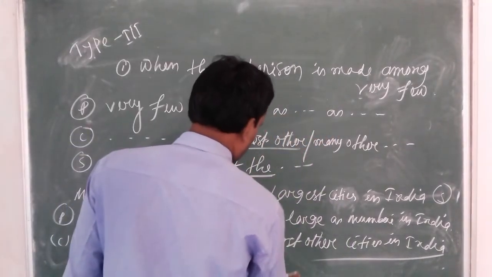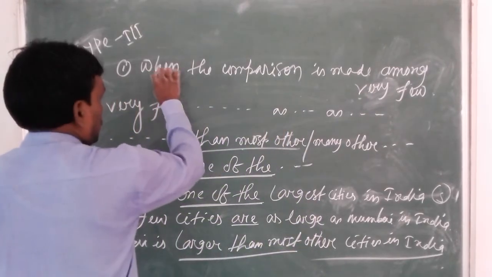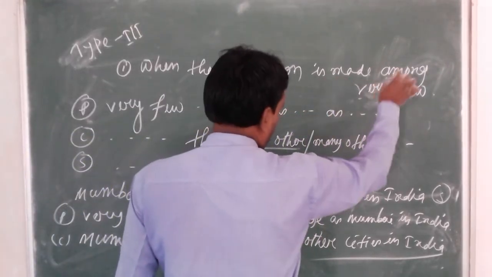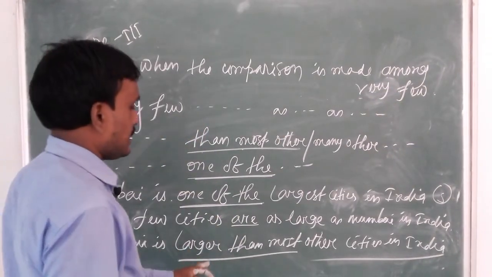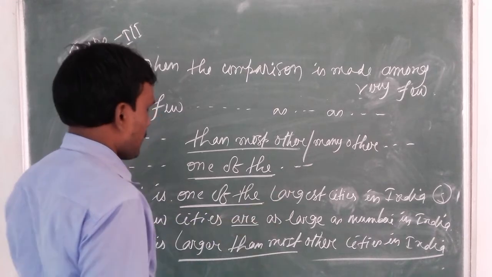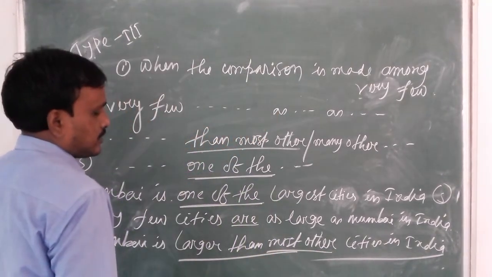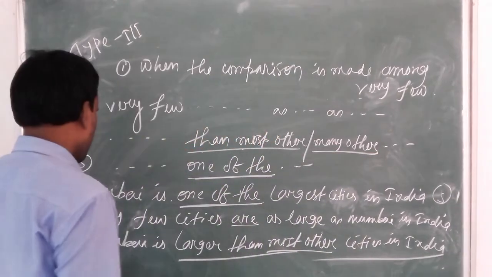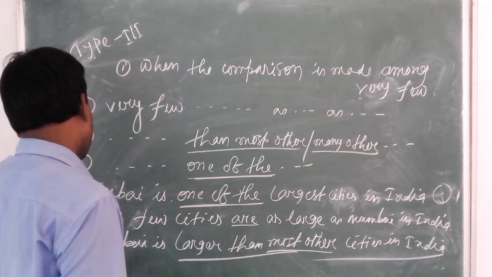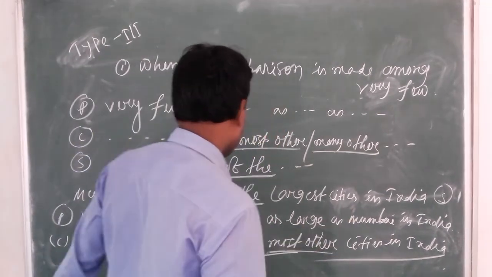Why do we use most other? Because the comparison is made among very few cities. So Mumbai is larger than most other cities in India, and in place of most other you can use many other. So if you use many other, then Mumbai is larger than many other cities in India.